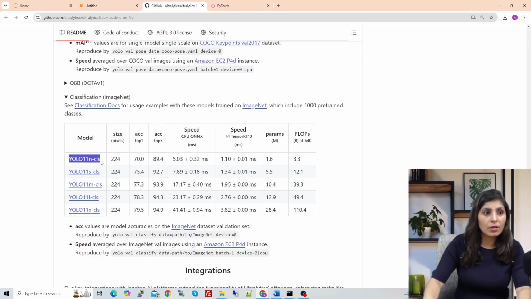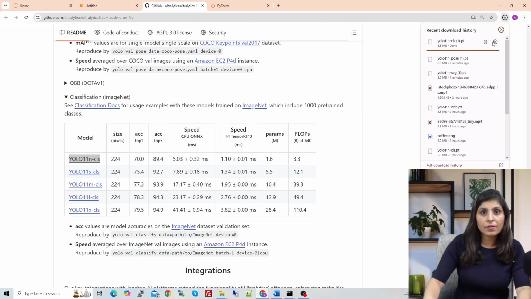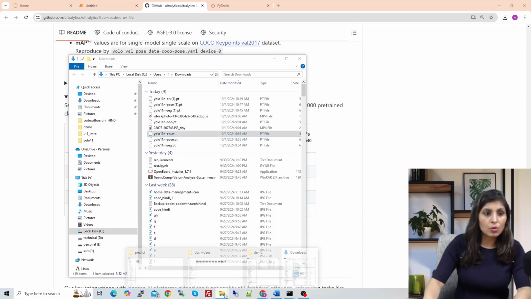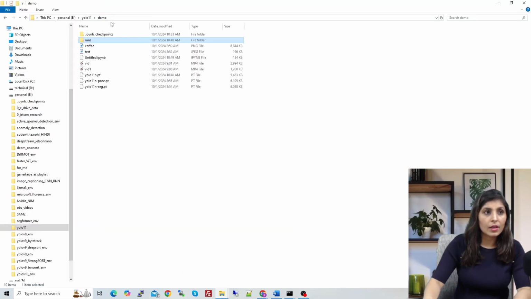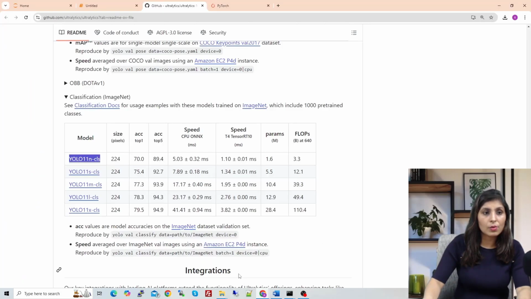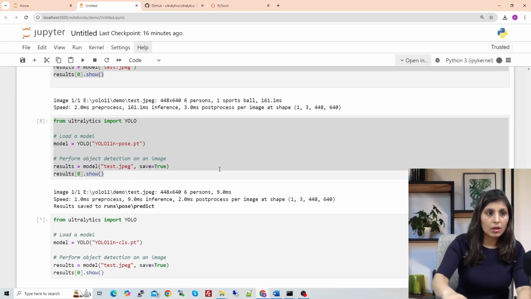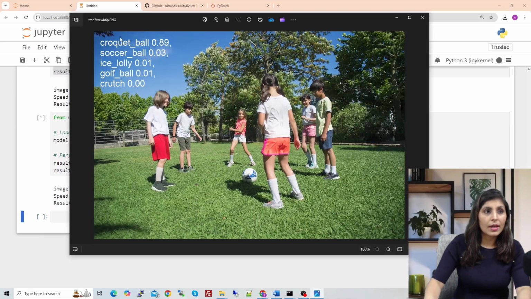So we'll go here, click on it, and download the model. We will get the model from this folder, just copy the model, and then paste the model in the directory where your code is, and then you'll run this code again. So let's run the code again. So here you'll see the results.